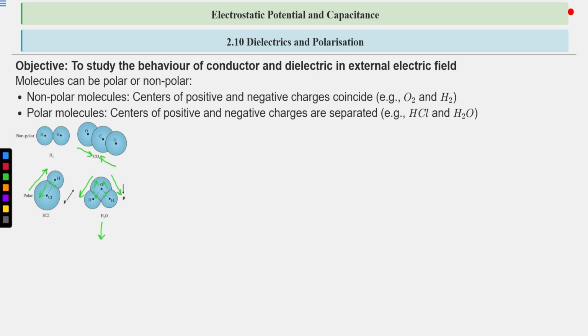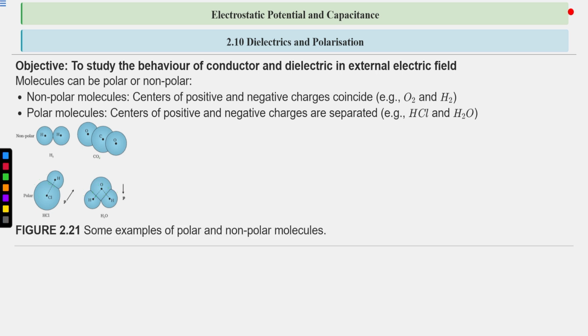Here also the direction is shown. This direction of dipole moment is for this, and this is the net dipole moment of this molecule. Understood? So these are non-polar and polar molecules, the two types of molecules of which dielectric substances are made. Here are some examples of polar and non-polar molecules.